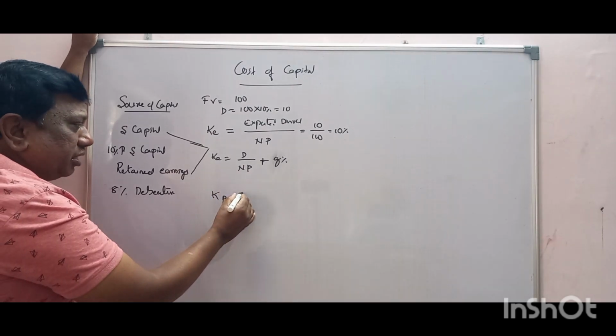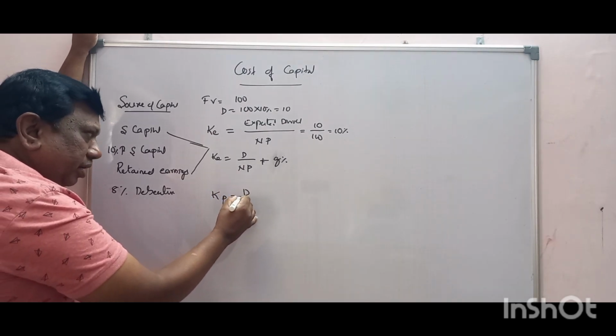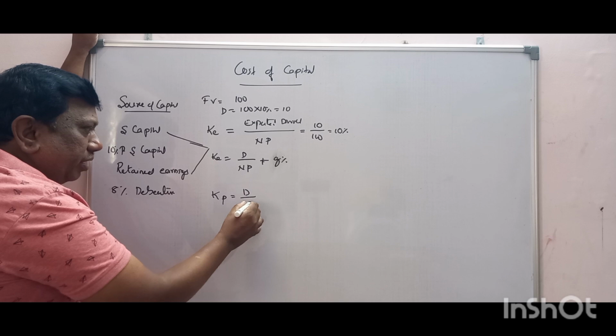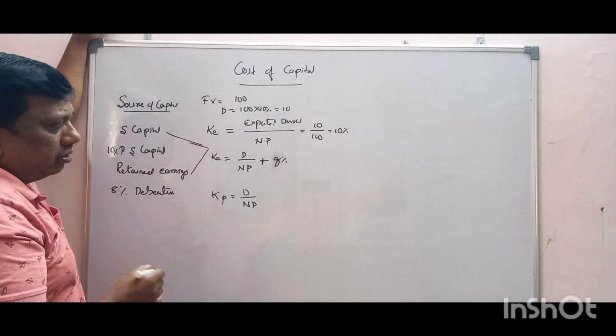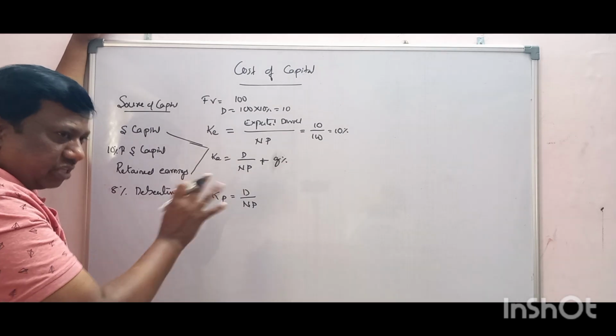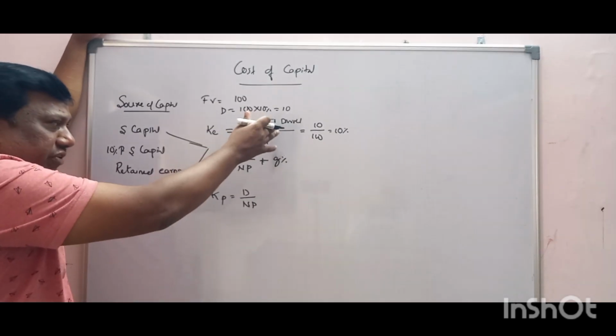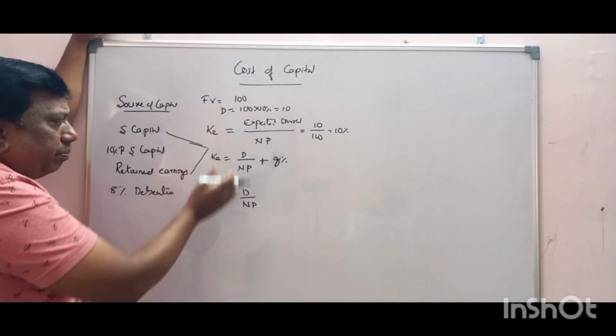For example, 12%, I will write 12 only. That's why D divided by NP. NP means issue price, so this is the same. Dividend means what? Rate is fixed. Before, the rate is not fixed, here it is fixed. There is no difference between equity and preference shares.